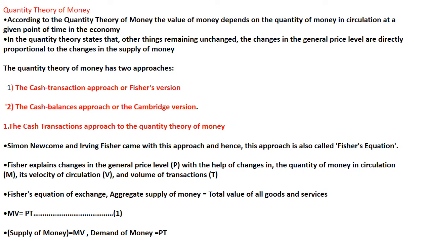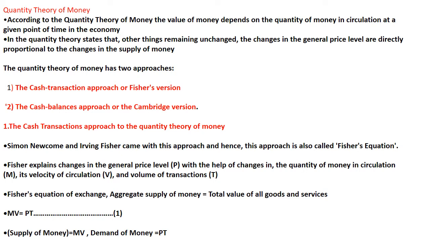Then the quantity theory states that in this equation MV equal to PT, where MV is the supply side and PT is the demand side, where M is the quantity of money in circulation, V is the velocity of circulation, P is the general price level and T is the volume of transaction, right? So MV equal to PT, here other factors remain unchanged. The change in the price level are directly related to the changes in the supply of money. So any change in the supply of money is directly proportional to the change in the general price level. So that is the basic concept of quantity theory.